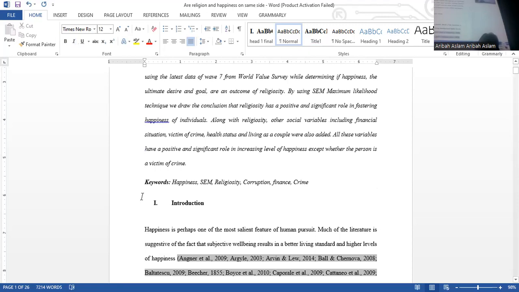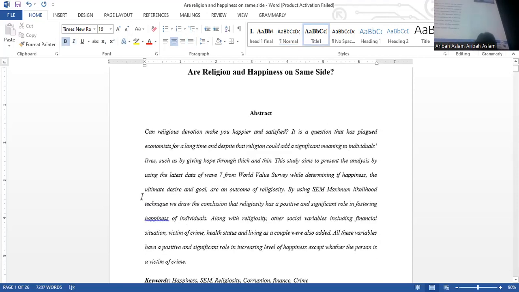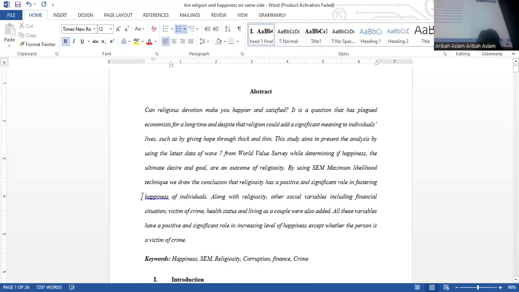Keywords are basically some of the words on which your article surrounds. For example, this was an article about how religion and happiness are on the same side. So the keywords would be happiness, religion. The technique that I employed was SEM, and the other variables that I used were corruption, finance, and crime. So these are some of the key variables. So you need to decide on the keywords.